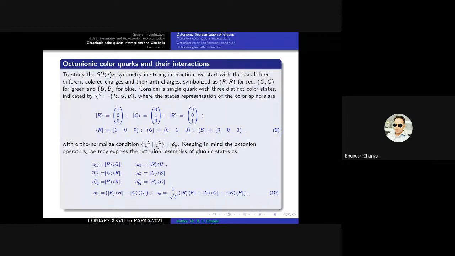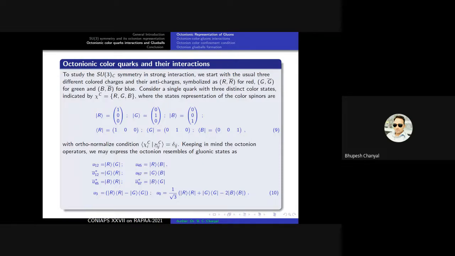So consider a single quark with three distinct color states indicated by chi-c equal to R, G, B. The color spinor can be represented by equation number 9. This is the Dirac notation, with the ket and bra notations indicating the color spinors for the different color charges. These color charge spinors satisfy the orthonormalization conditions given by these equations here.